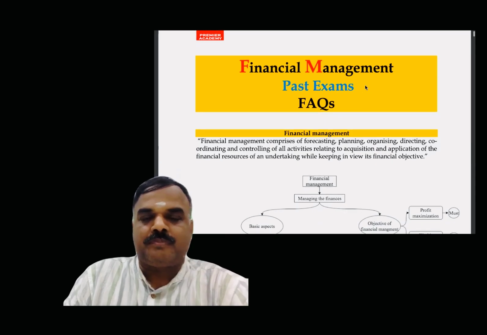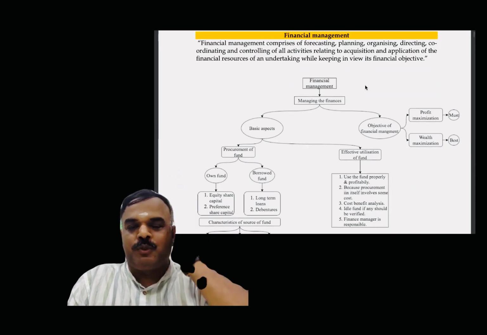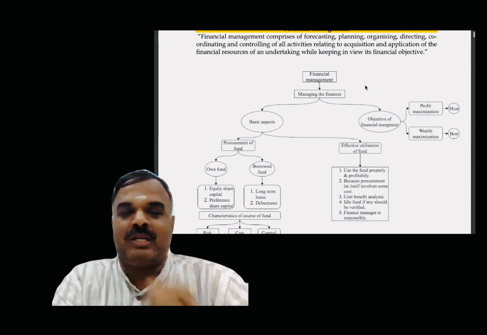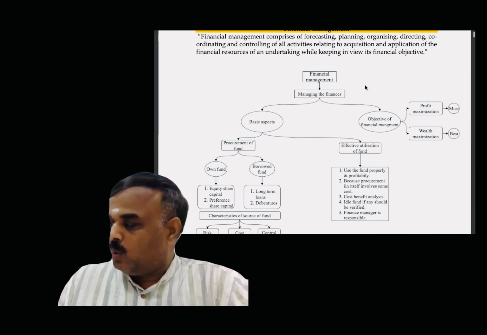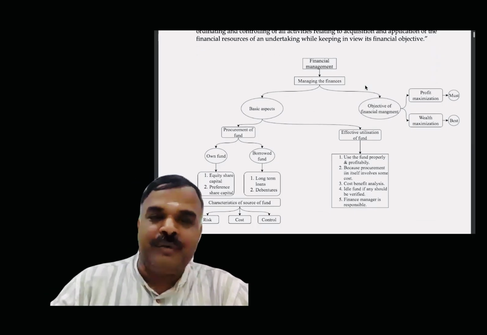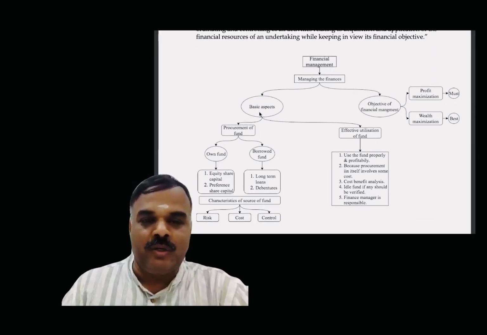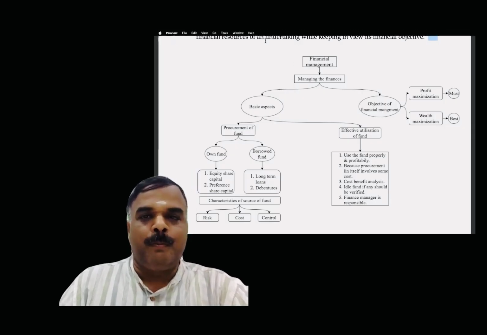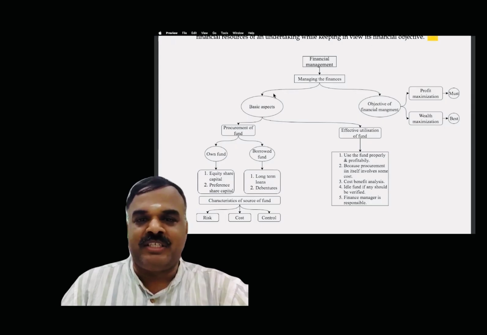Now, with respect to financial management introduction, there are two basic aspects in financial management. One is called procurement of fund, another one is called effective utilization of fund. These are the two basic aspects with respect to financial management. Procurement and effective utilization of fund.